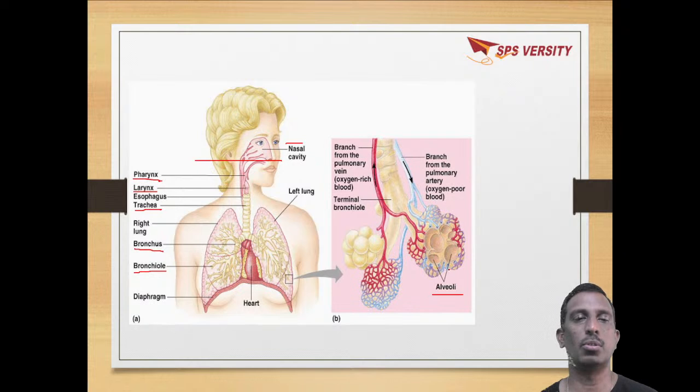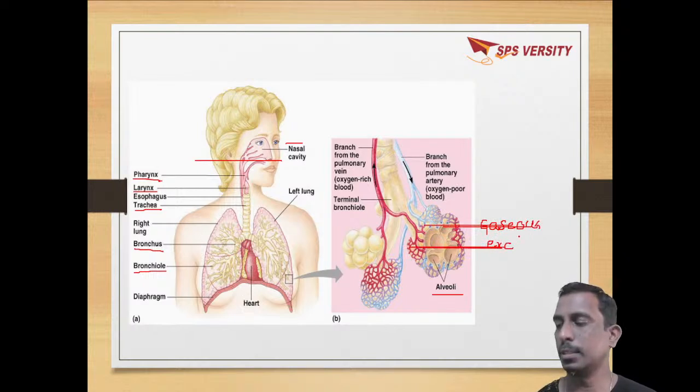In these alveoli, the gas exchange takes place between the blood and alveoli. So the alveoli is the part where gas exchange takes place.